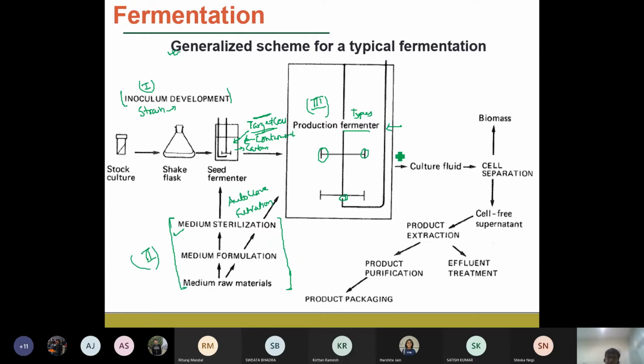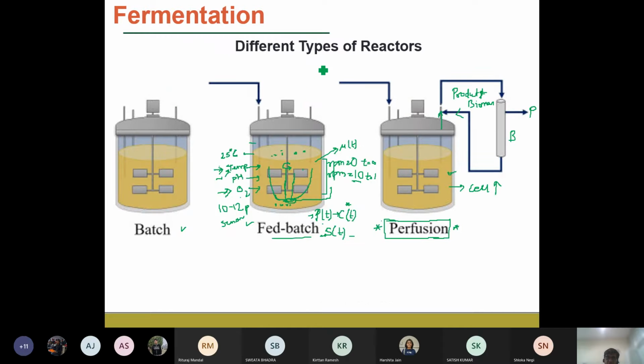Then after your targeted product is produced in the fermenter, you need to carry out the several downstream processes, which will be the fourth part of our discussion. Each and every part we are going to discuss in detail in every class. We also looked into the different types of reactors. What is a batch reactor, we know. What is a fed batch reactor, we know.